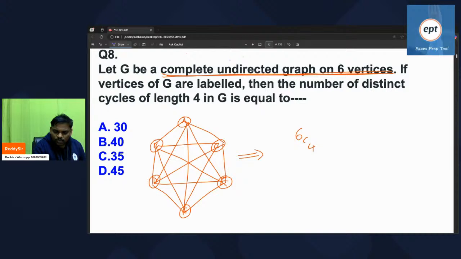So let us assume that I selected these 4 people. If you select 4 people, 4-length cycles will come. Out of 6 people, select 4 people first, 6C4. With those 6C4 ways you can select, how many cycles are possible? Let's check here.